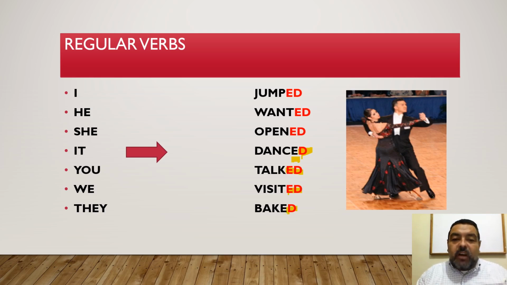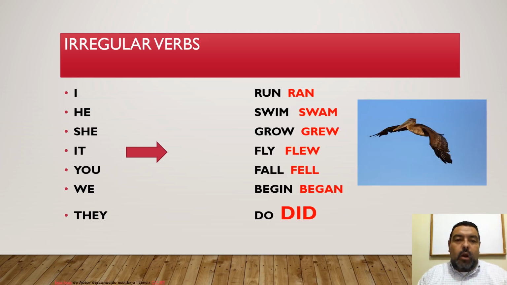Now, these verbs that I'm adding letter ED or D to are called regular verbs. That is their name, regular verbs. So are you saying, teacher, that we have irregular verbs? Yes, we have another group, which are called irregular. Let's go and take a look at that. Okay, here are the irregular verbs. For example, remember the verb run?